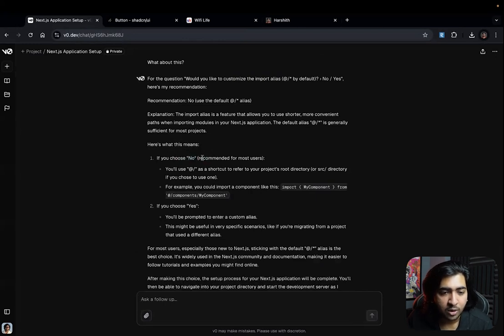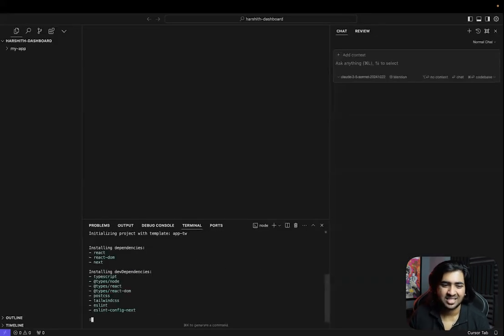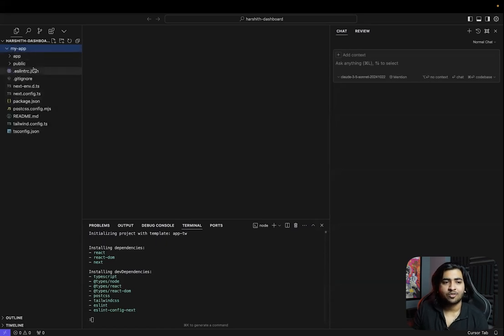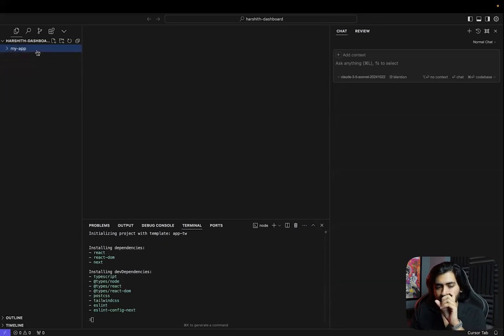Choose no, recommended for most users. That just shows no. Yeah, that's it, I think it's okay. So what it did was, the actual app is inside this folder, so that's going to be our main folder. What I'm going to do now is use this as the main folder, delete this, and rename my app. Alright, let it first download.